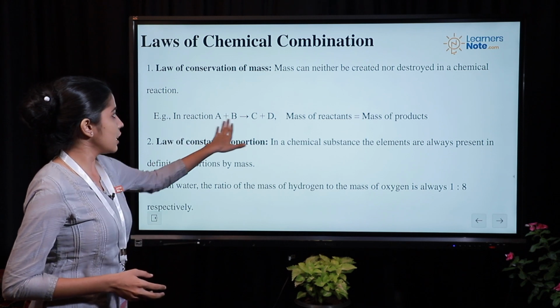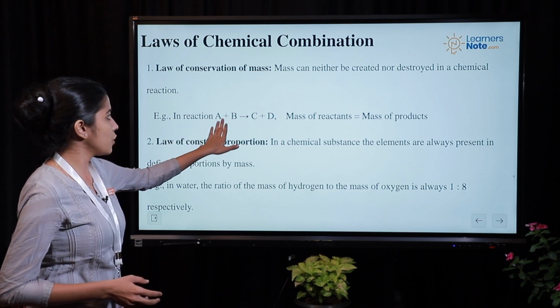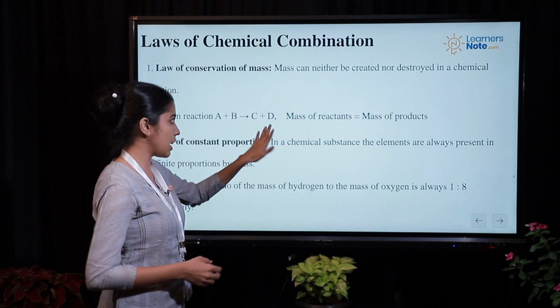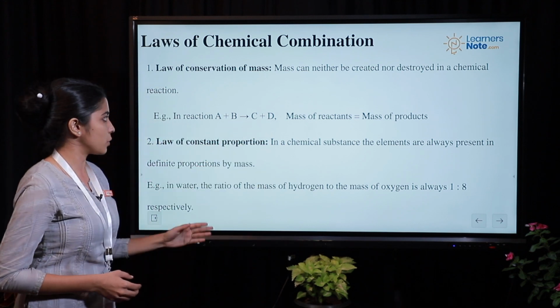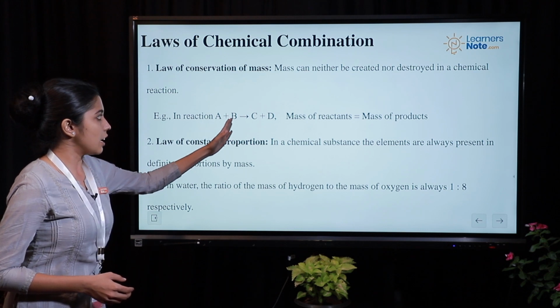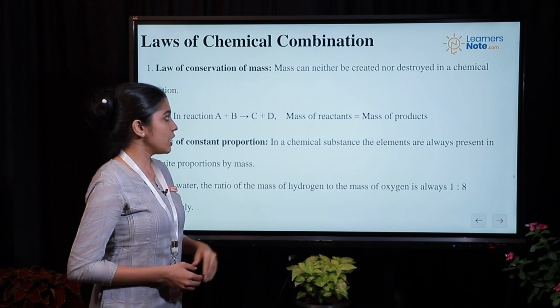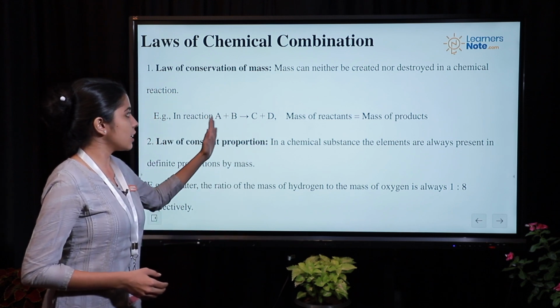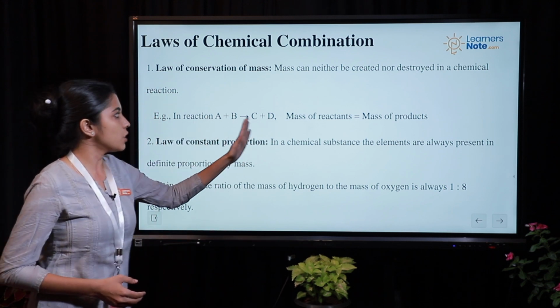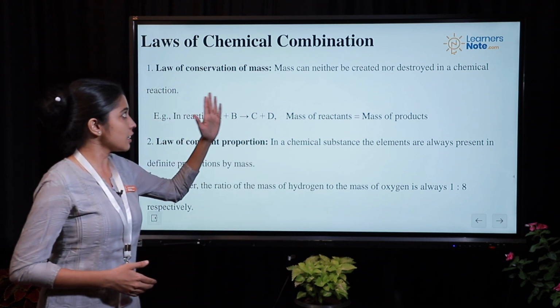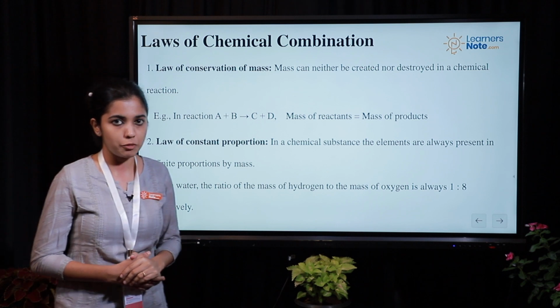So you can see an example of a reaction. Here you are having two reactants A and B, and you are having two products C and D. So when the reaction proceeds, your reactants A and B react and they combine to form product C and D. Here the mass of the reactants A and B should be equal to the mass of products C and D. Okay, this is the statement of law of conservation of mass.